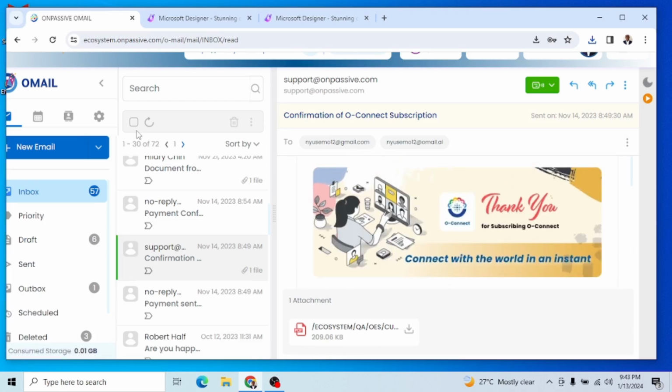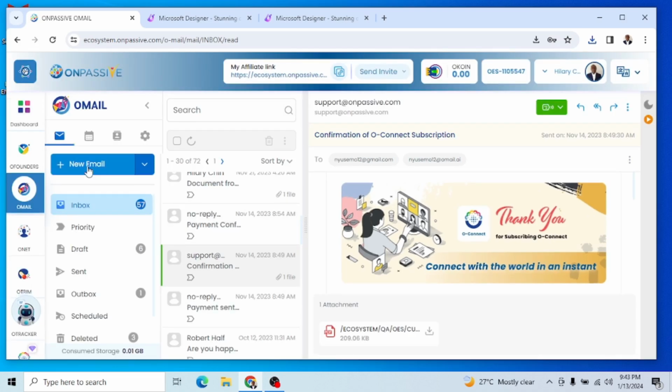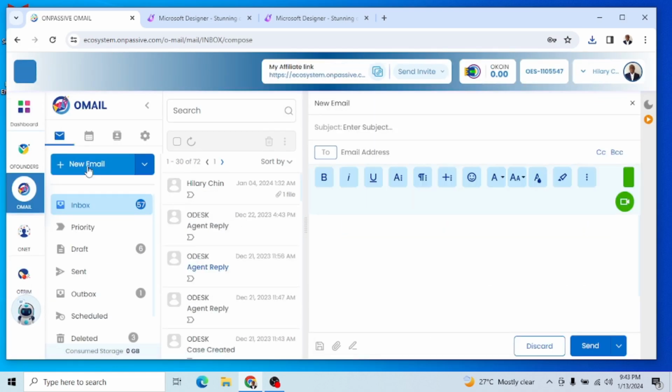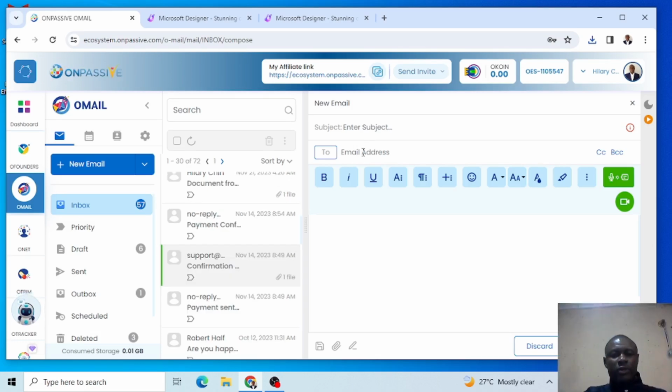So now the email I copied, I can make this small, come to new email, and once I click new email, I come here to email address and paste it here, Control V.